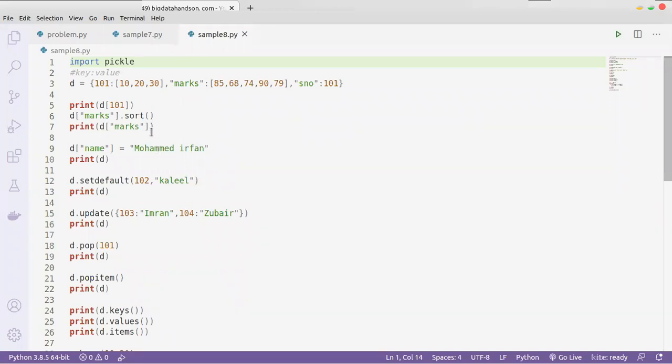So pickle is just a library for storing all these objects, not variables. Is it only for dictionaries? No, we can store any object. Object is a common thing; it can be any type of object. It can be a dictionary, it can be a new object created by you yourself.